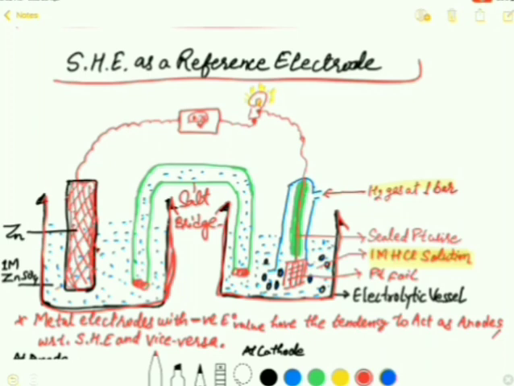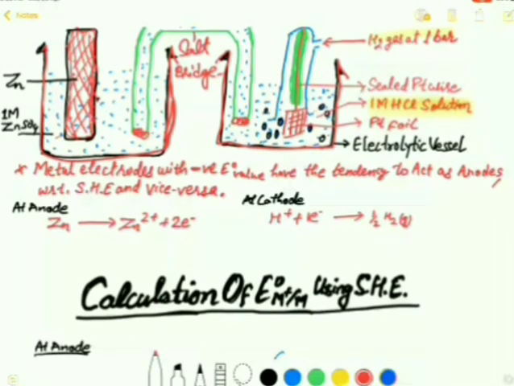So as the reaction takes place in the respective electrodes, the zinc electrode gets oxidized with the same reaction as we have discussed many times. Zinc oxidizes into zinc 2 positive ion with the release of 2 electrons, and the hydrogen electrode gets reduced with the gain of 1 electron and releases hydrogen gas.